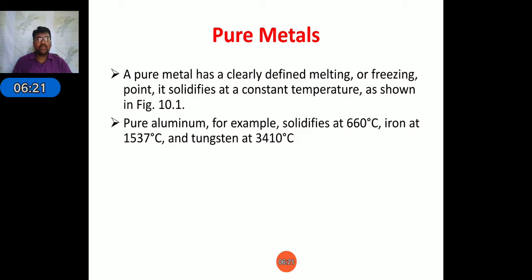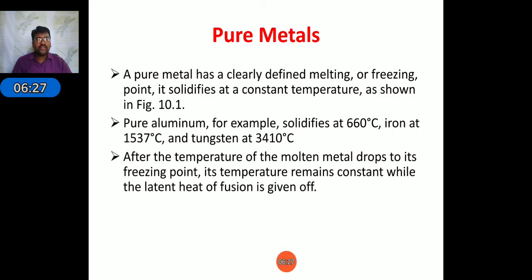So it will change from metal to metal. Next, after the temperature of the molten metal drops to its freezing point, its temperature remains constant while the latent heat of fusion is given off. In the case of pure metals, the freezing zone occurs at constant temperature.